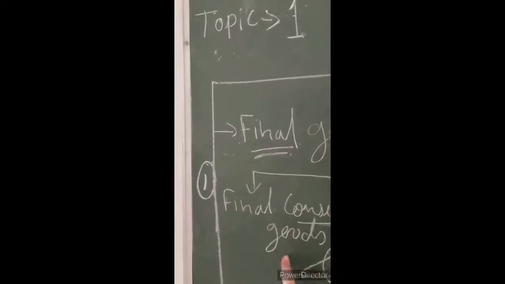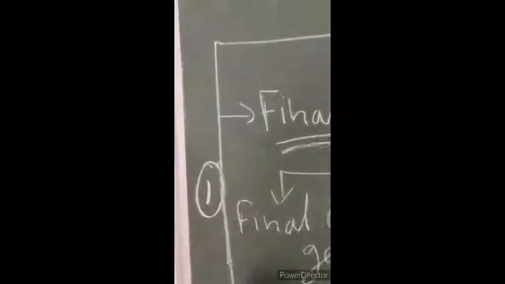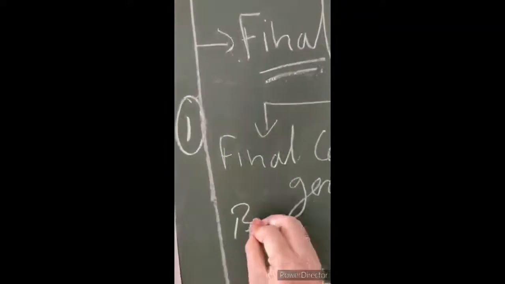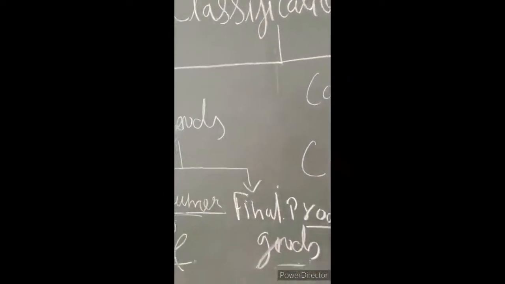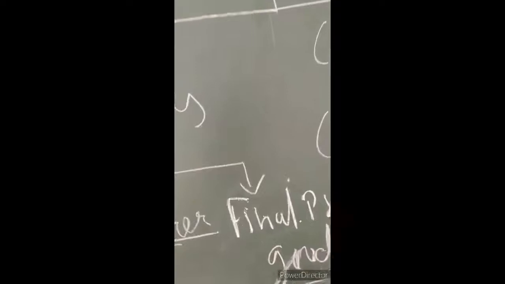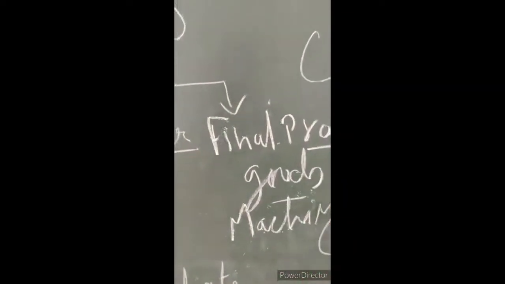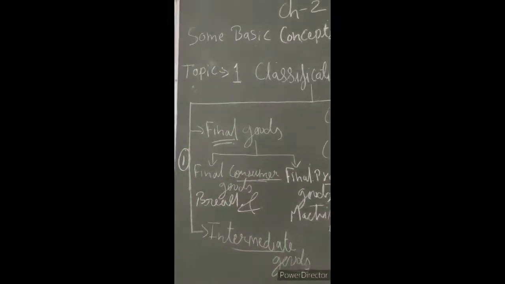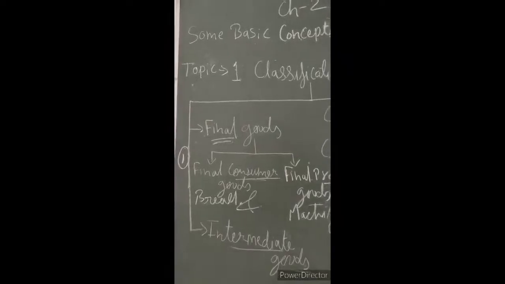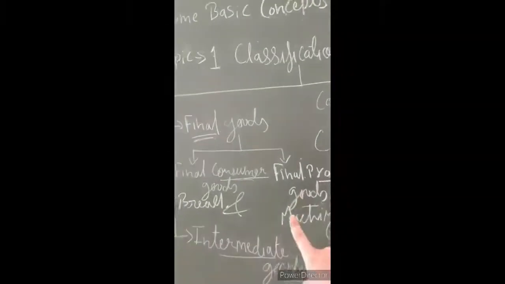Final consumer goods are those goods which will be finally consumed by the consumer. Example, bread, butter, etc. But final producer goods are those goods, maybe machineries, etc. So, is it clear? Final goods are of two types, final consumer goods and final producer goods.